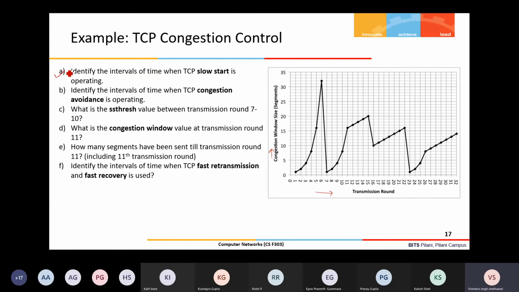So first question is identify the intervals of time when TCP slow start is operating in this plot. You can tell in terms of the rounds. These are the transmission rounds. From which round to which round is the TCP connection operating in slow start mode? Yes, anyone? Sir, from 1 to 6, from 7 to 11, and from 1 to 6.